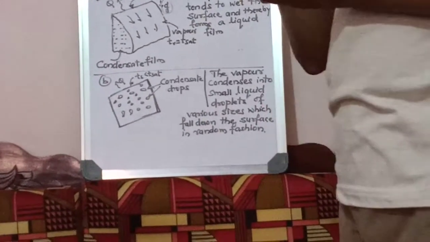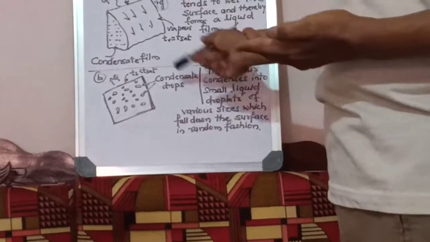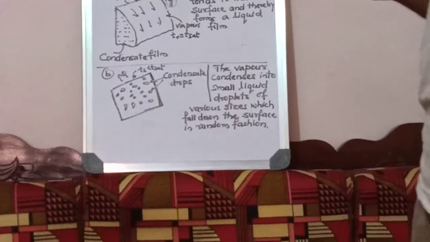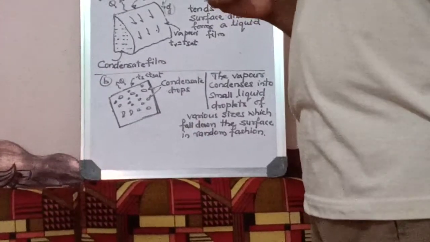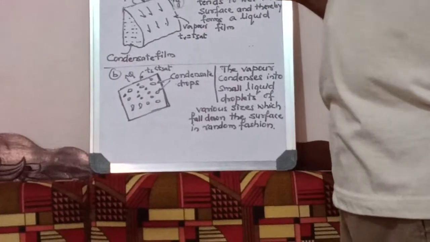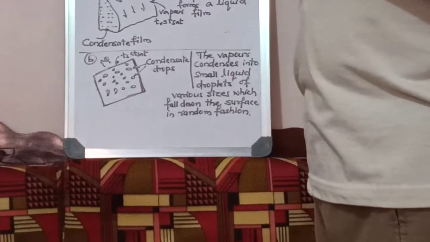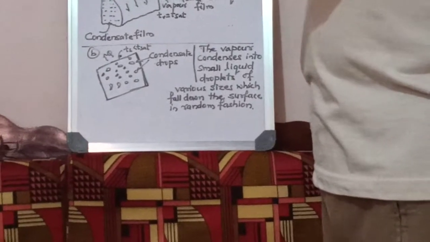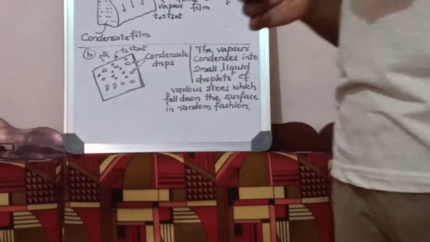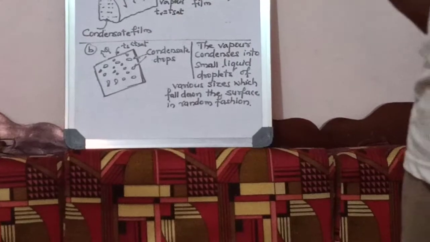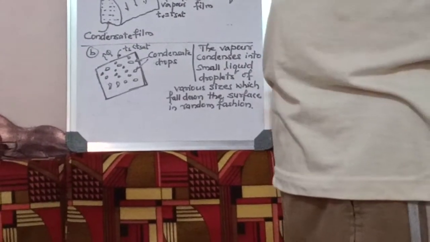will be created. A very good example of dropwise condensation is, early in the morning if you go into the garden, on the leaves of the plants there are some droplets spread on the leaf. That is called dropwise condensation. Means for condensation, we compulsorily have to provide a surface. If we do not provide a surface, condensation cannot take place.